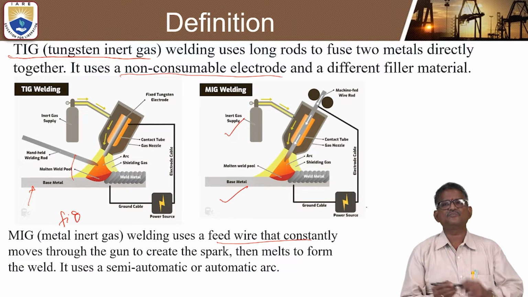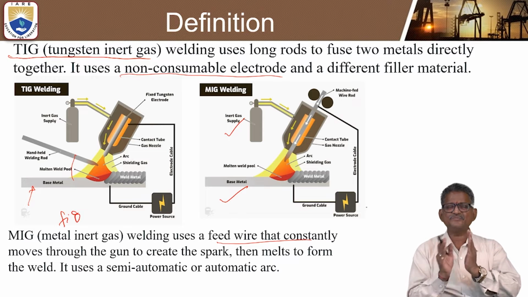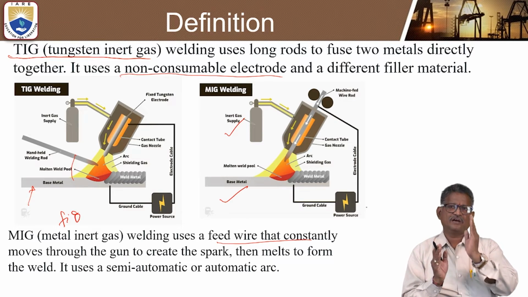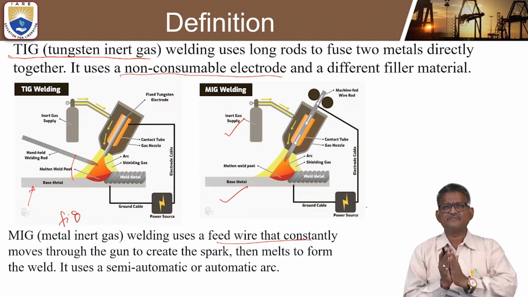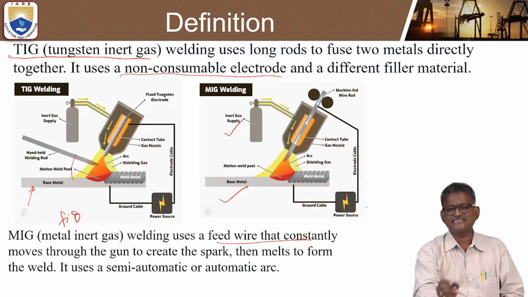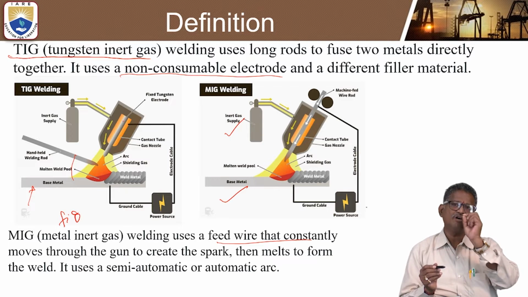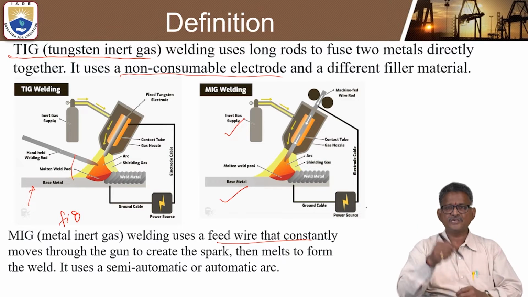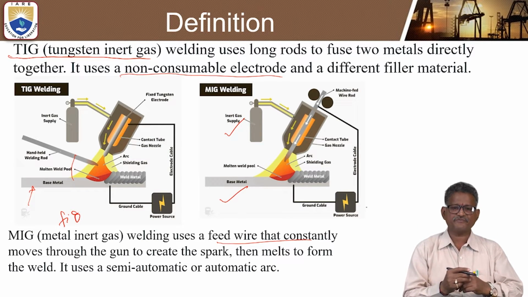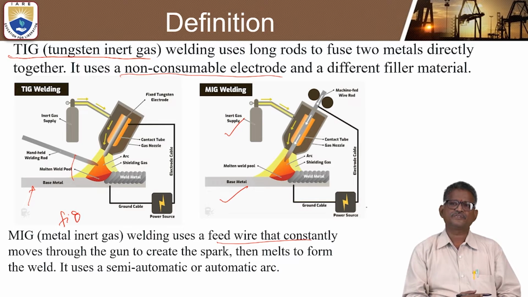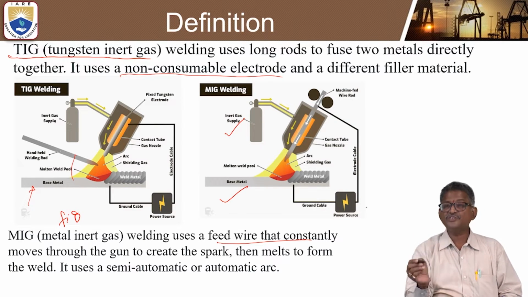This red color is the molten weld pool. This is a simple principle of TIG welding and MIG welding. In TIG welding there is only a non-consumable electrode. Here the electrode should be non-consumable, so one electrode can perform continuous operation. But in the case of MIG welding, there will be a consumable electrode.